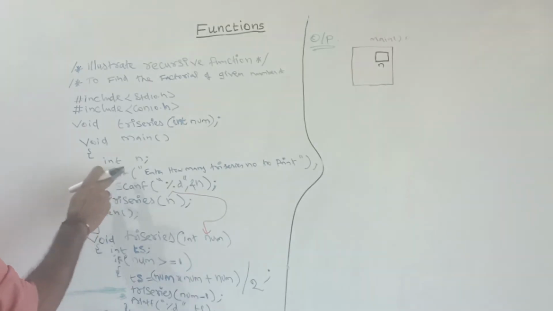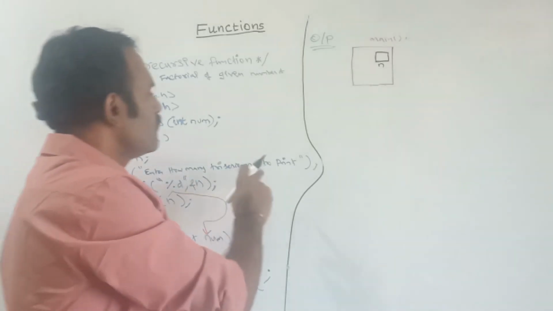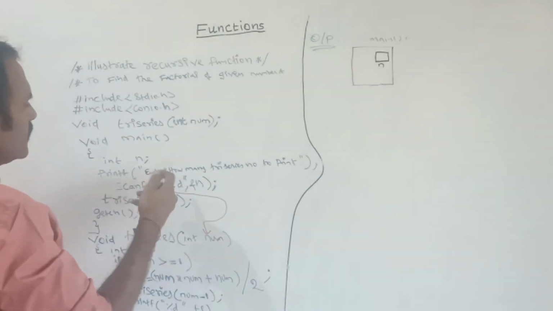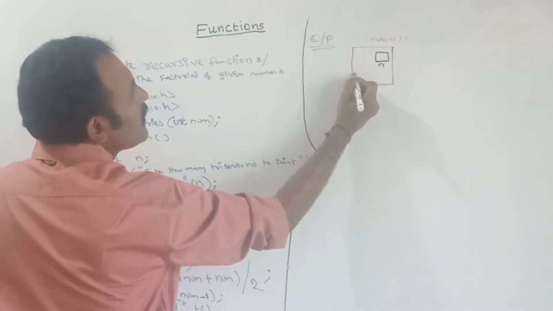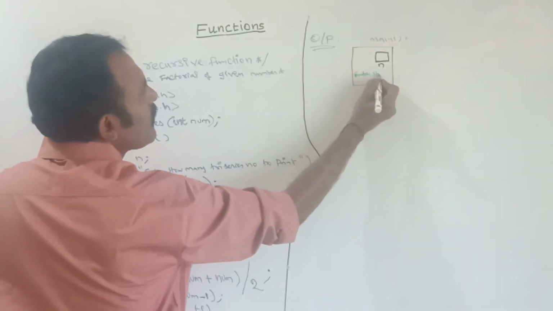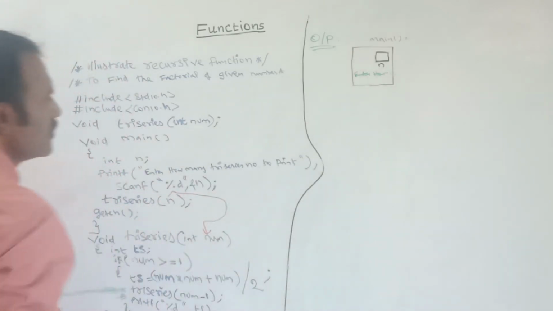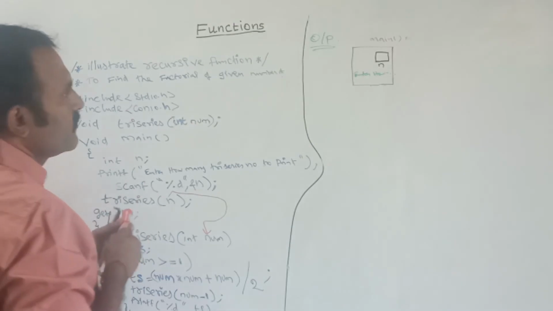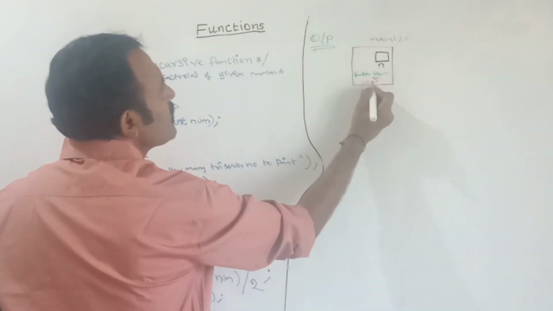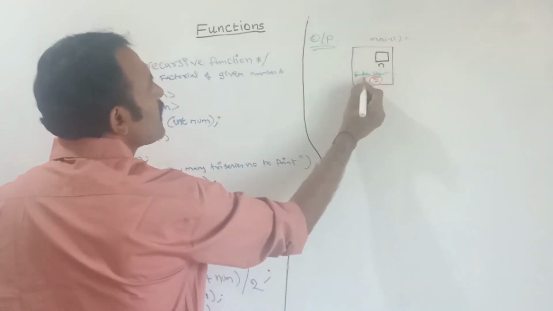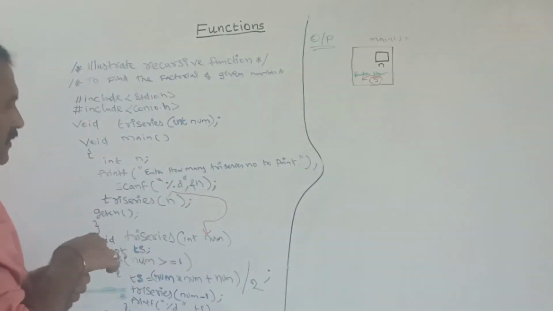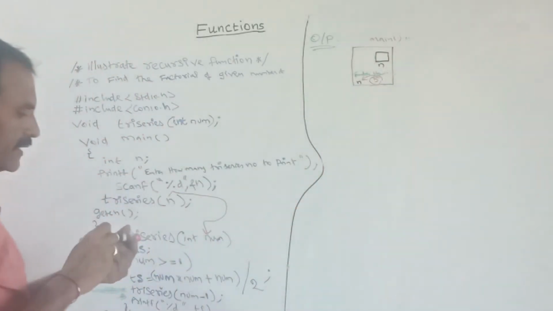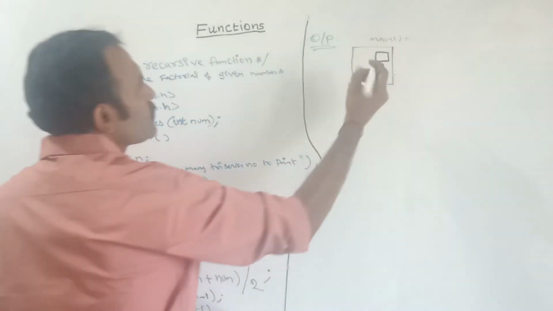See, here it will ask, enter how many triangular series numbers to print. Suppose you are giving the value 5 in this printf statement, enter how many try series to print. This 5 will be stored to where? Stored to variable n. That is, in n the value 5 will be stored.